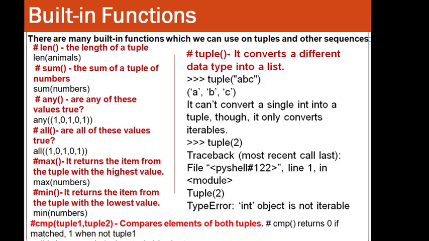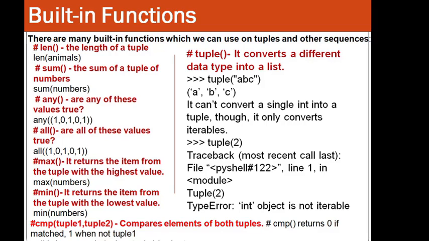It compares the elements of both the tuples. It returns 0 if matched, and 1 when it is not matching. So it is shorter or longer: 1 if tuple 1 is longer, -1 when tuple 1 is shorter, 0 when both are equal.